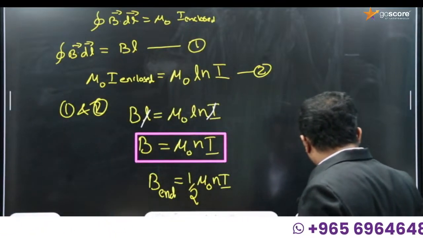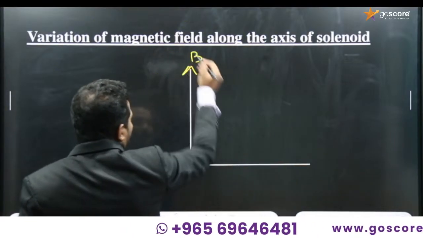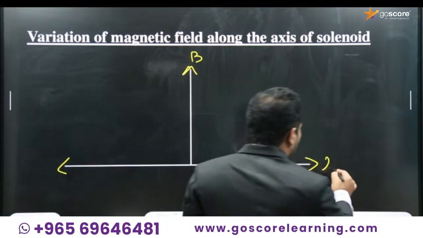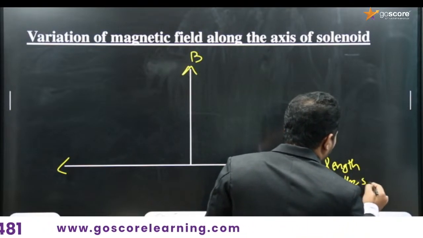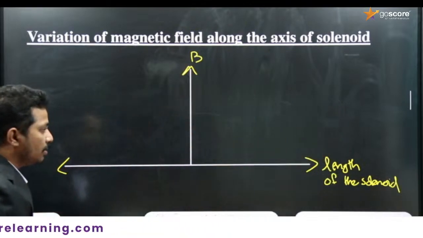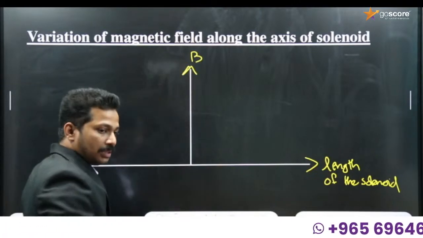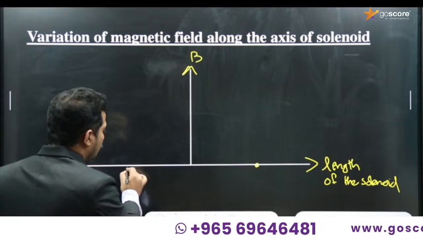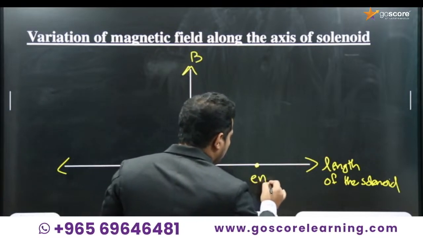Okay, so when we plot a graph showing the intensity of the magnetic field, this is the magnetic field B. This represents the length of the solenoid along the x-axis, and on the y-axis we represent B. So if this is one end, and this is the other end of the solenoid,